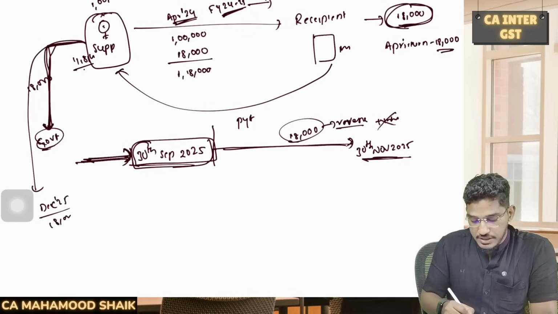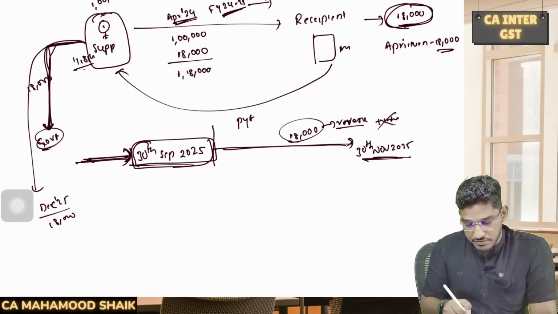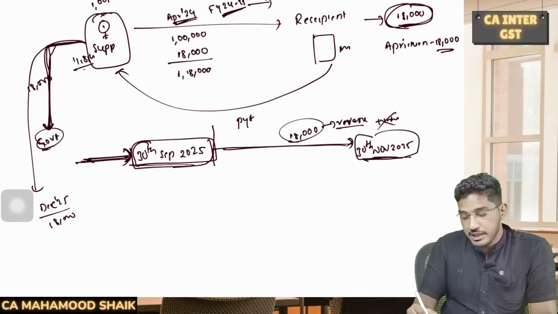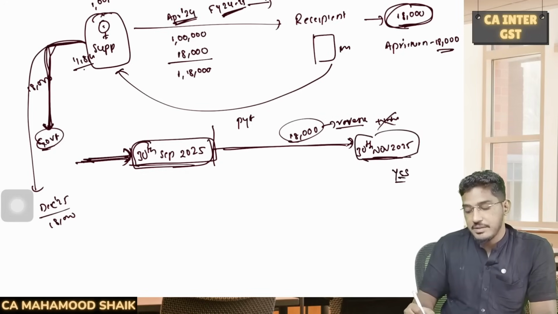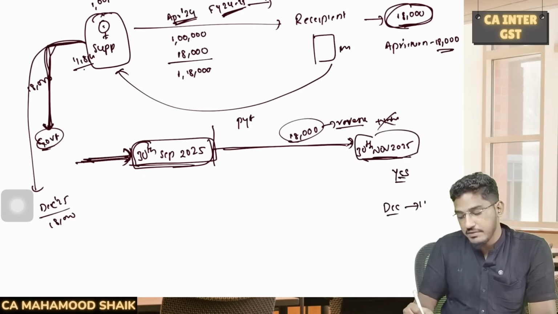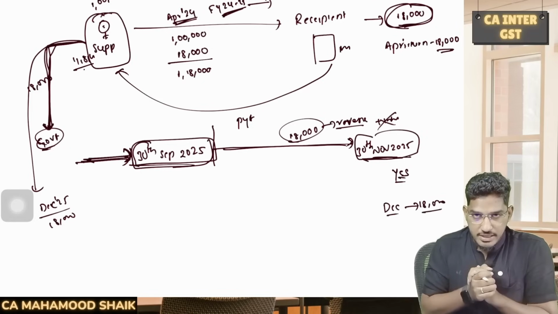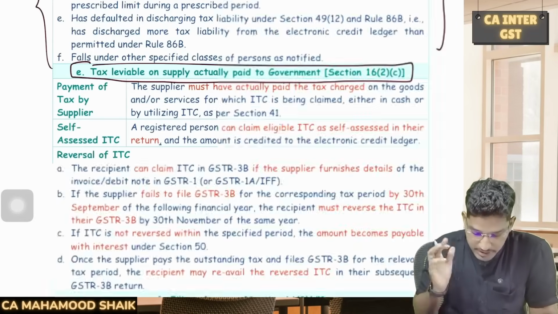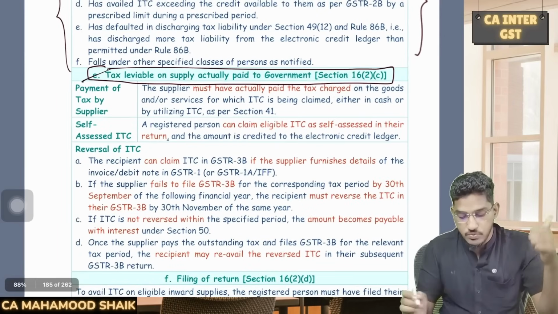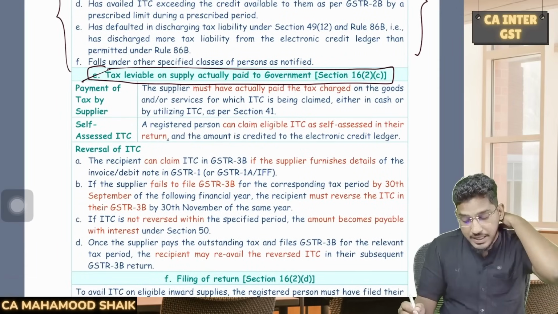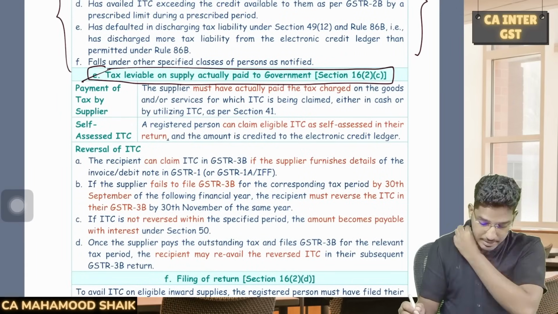That 18,000 rupees of GST has been paid by the supplier in December 2025. Can this recipient re-avail that input tax credit? Yes. This recipient, in the month of December, once again can re-avail that input tax credit of 18,000 rupees. Clear? Able to understand, everybody? So this is one such concept, very important from the examination perspective. So whatever tax that is leviable on supply should have been actually paid to the government.